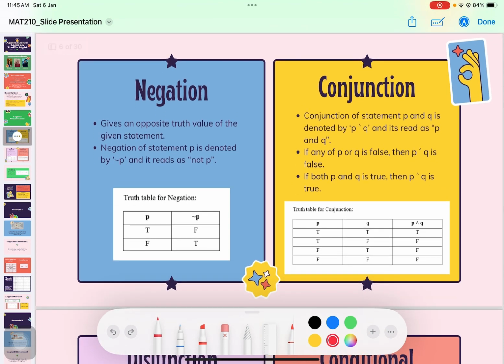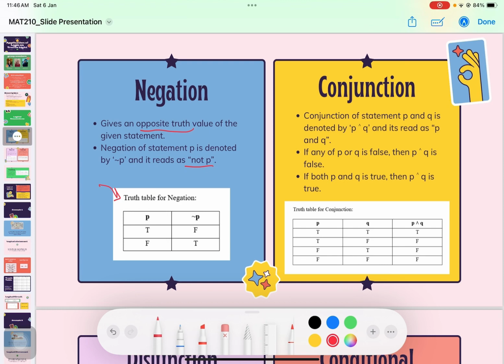First is negation. Negation gives the opposite truth value of the given statement. The negation of statement P is denoted by ¬P, and it reads as not P. As we can see in the truth table, the negation of P with truth value T is F, and the negation of P with truth value F is T.